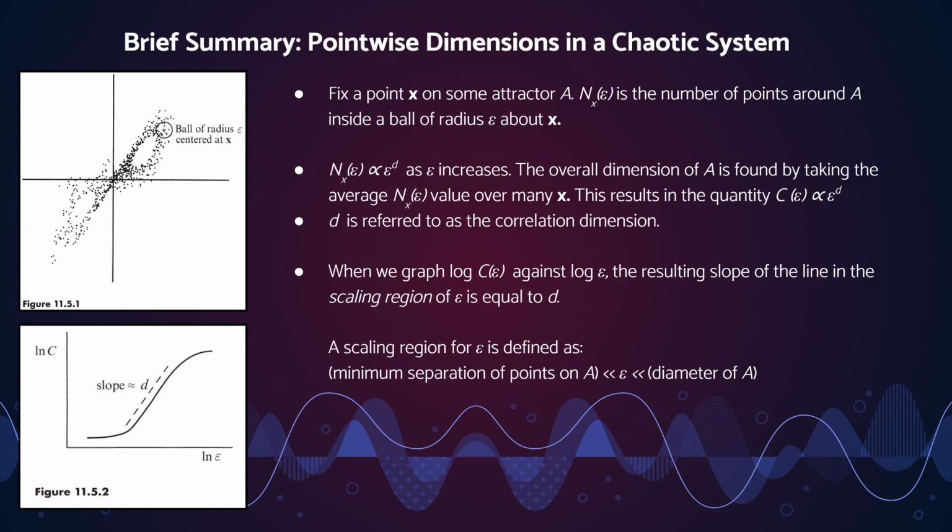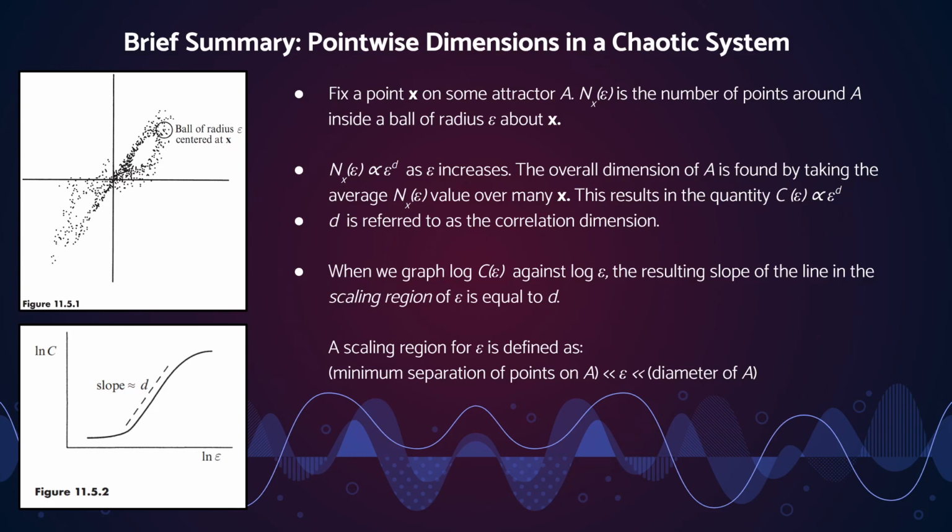So when we graph the log of c of epsilon, which is the average of n sub x of epsilon over many x's that we chose, against the log of epsilon, we get the figure in the bottom left, figure 11.5.2. You'll notice this curve has almost an S shape. But we were only concerned with the scaling region, the region that we can observe has a constant slope.